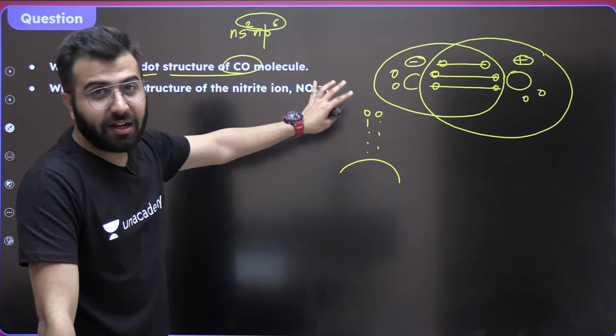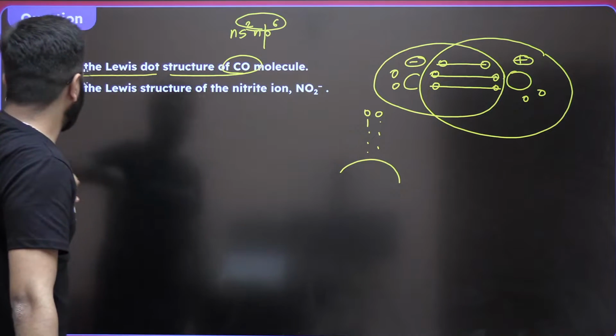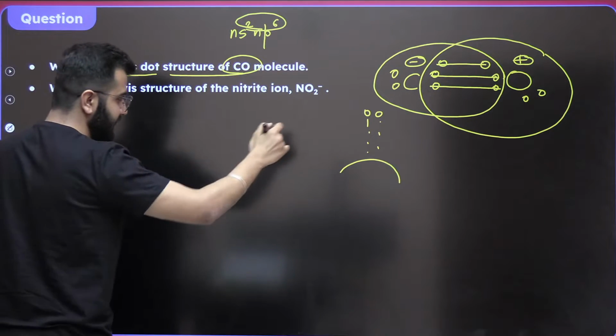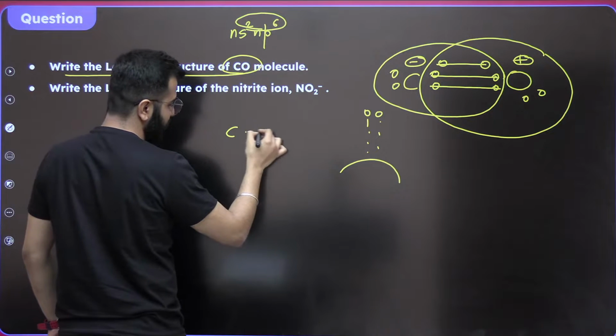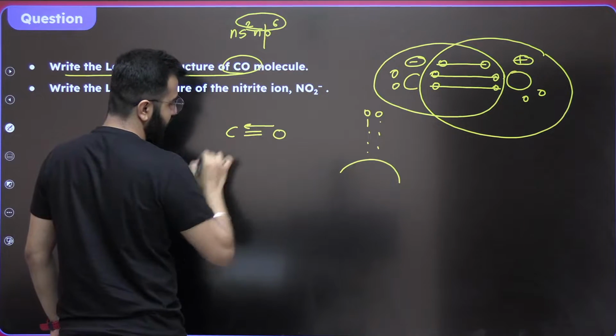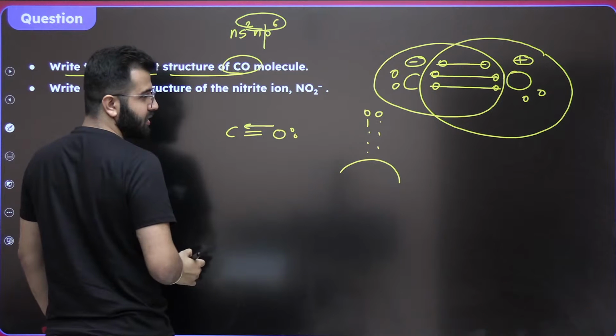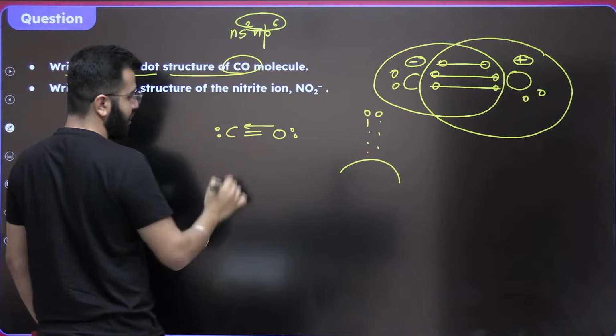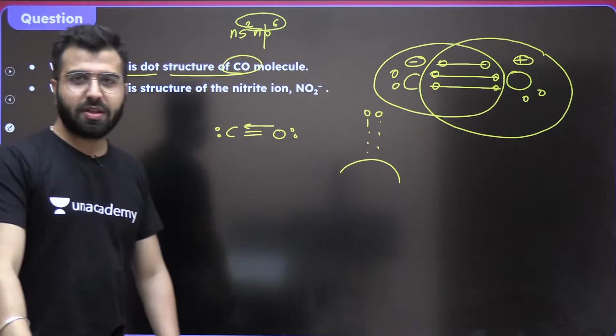Okay, is this really clear to everybody? Do remember this, okay? If you do not want the signs, plus and minus, simply it's going to be like an arrow, oxygen's lone pair, carbon's lone pair. Do remember this, okay?